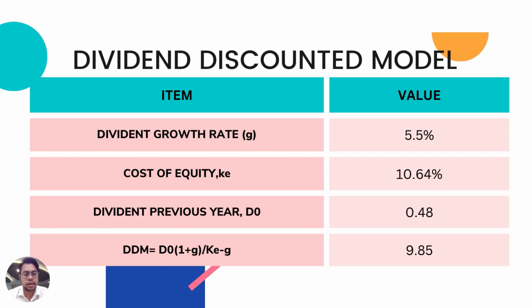To calculate the dividend discounted model: previous year's dividend times 1 plus the growth rate of 5.5%, divided by the cost of equity minus the growth rate of 5.5%. We get 9.85 for the fair value of this company.